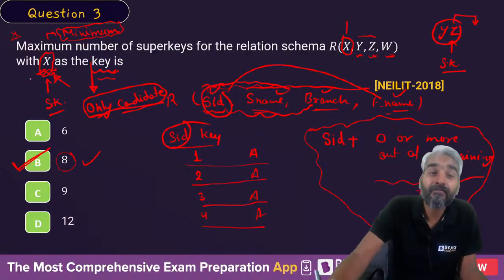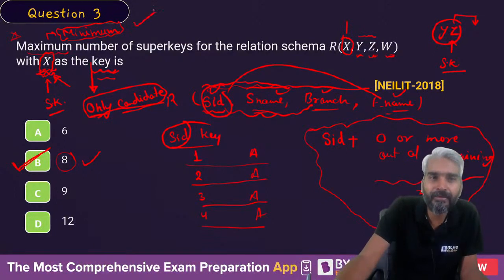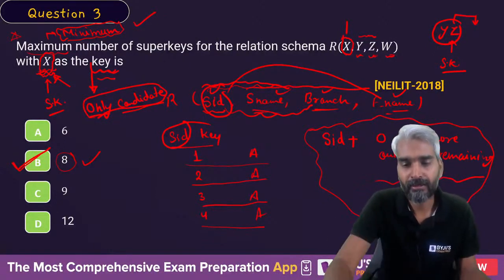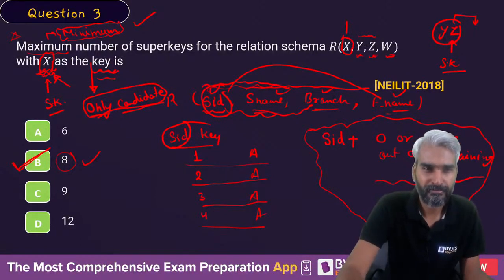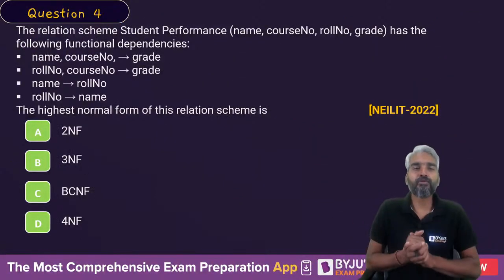But the idea is, for this to be a correct question, this should not be maximum, this should be minimum. Agree? Okay. So let's move. The correct answer is B. For time being, it's okay. Let's move to the question number 4.